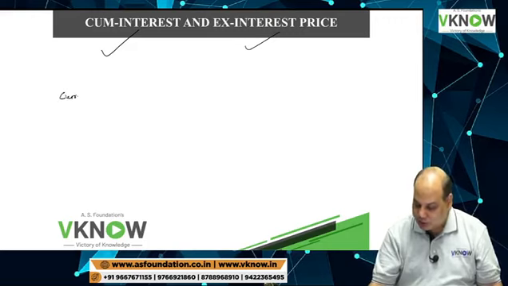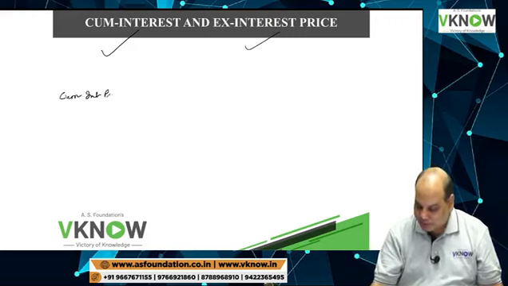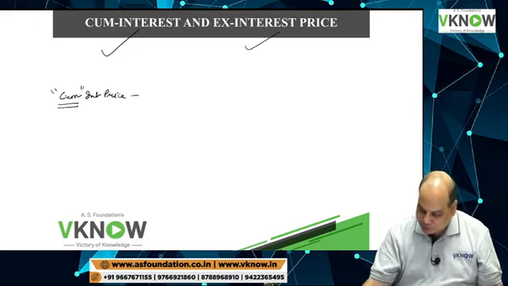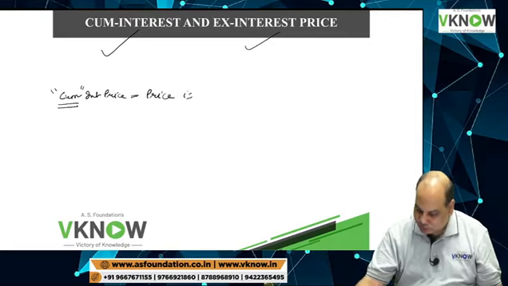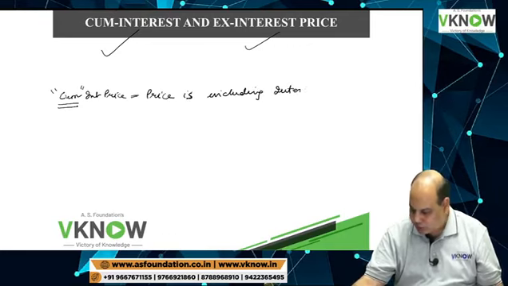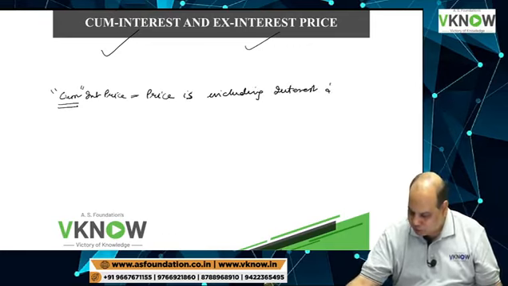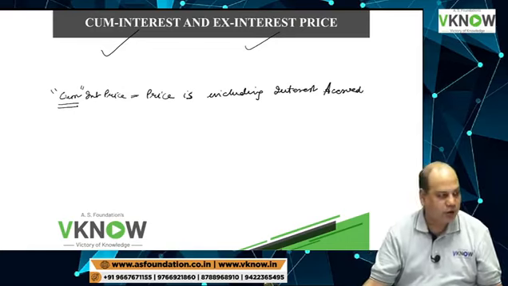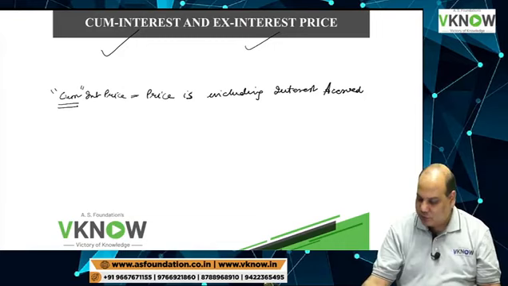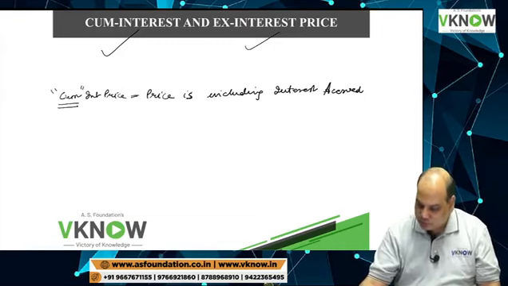Cum interest price, as the name suggests, means the price is including interest accrued.